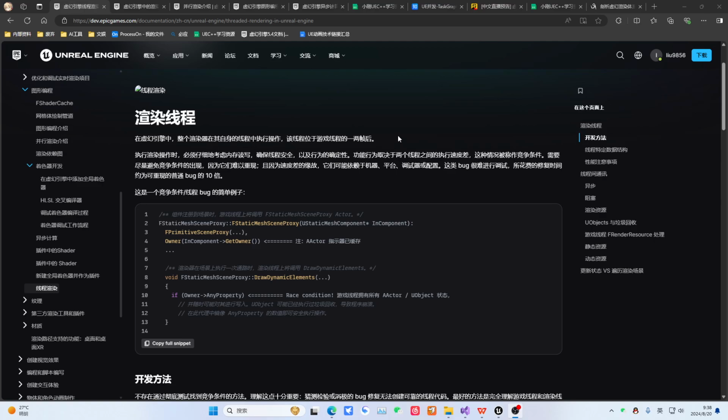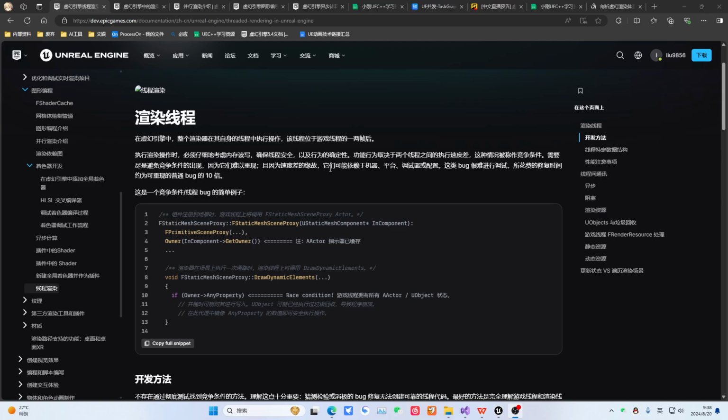For the render thread we will only look at 1 or 2 paragraphs. In Unreal Engine, the rendering pipeline is all done on its own render thread. This thread is called the render thread. It lags behind the game thread by 1 to 2 frames. That is, you modify the position in this frame, but on your screen, you will see this actor's position transformed, or the things in the scene become corrupted. You have to wait until the next frame to see such a result.